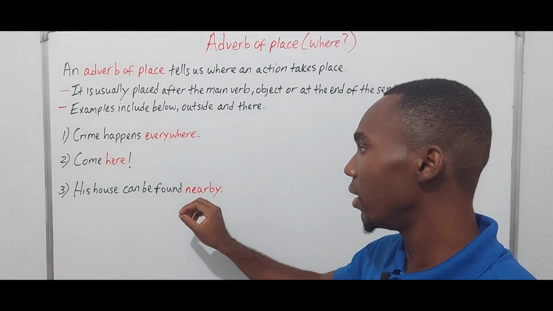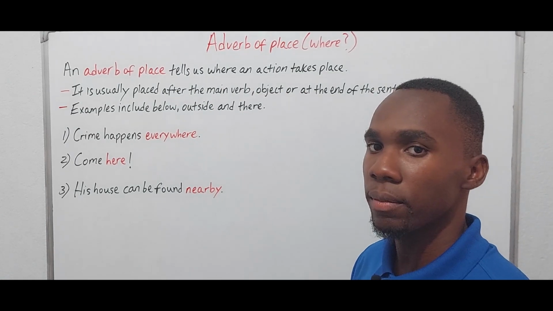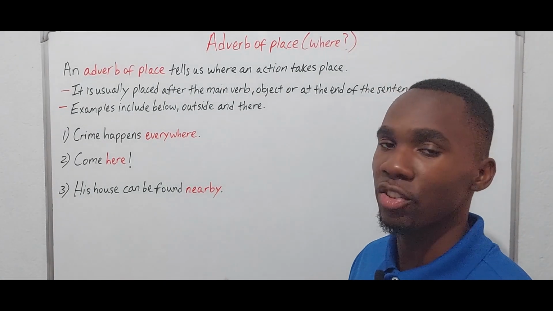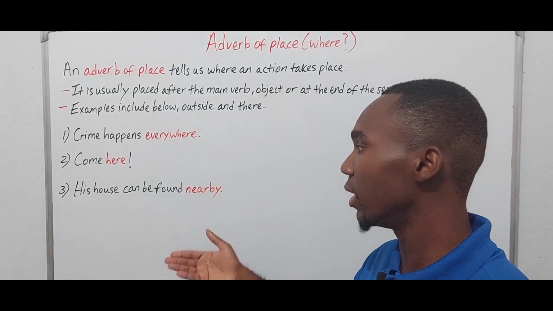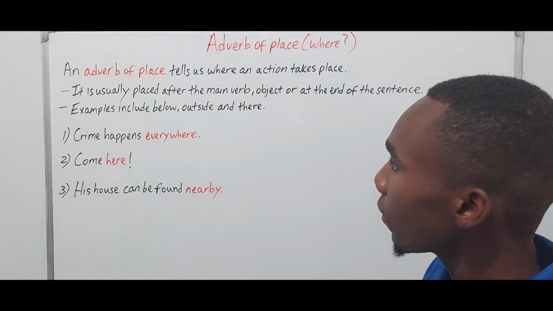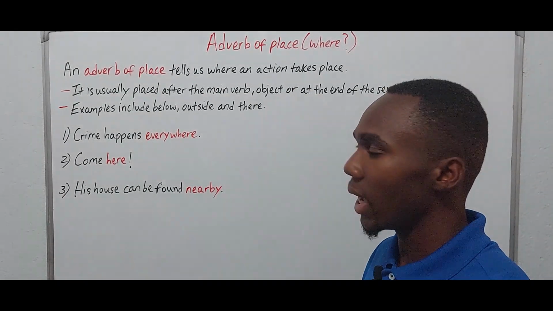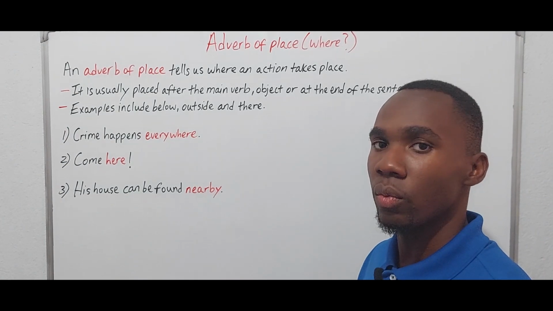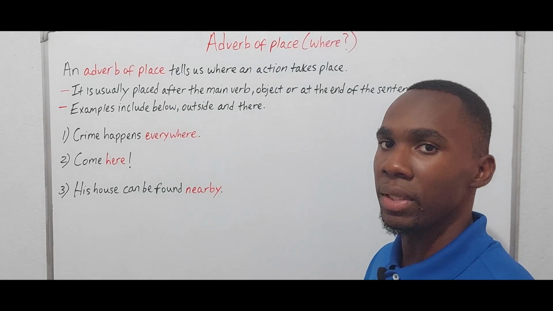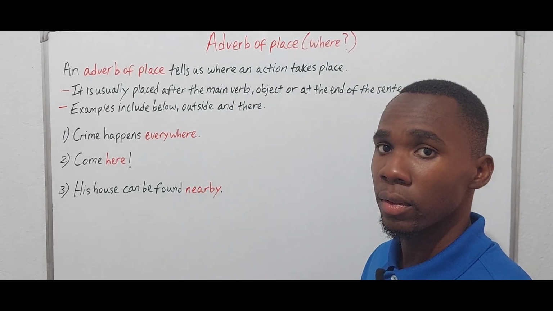But nearby tells us where the house can be found, right? So that is an adverb of place. Nearby can actually be an adjective as well, but obviously in this case it would be an adverb, right? So any word that is going to tell us where an action takes place is going to be an adverb of place, right?